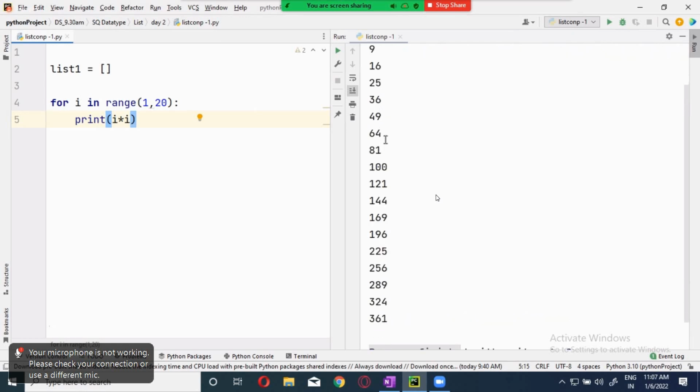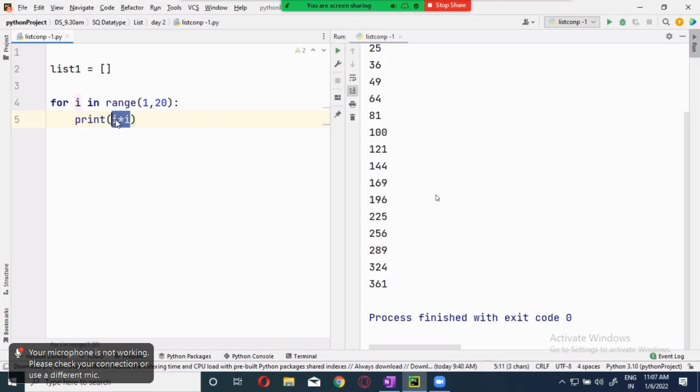Clear? Now, this one I don't want to display over here. I want to put it in the list. If you want to add one value into the list, how will you add it? Append. Now, what is the value? i into i is the value for us.